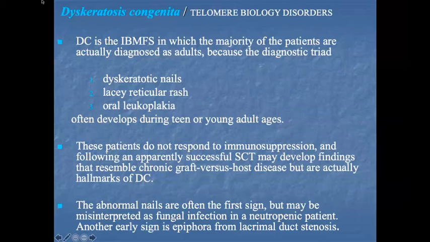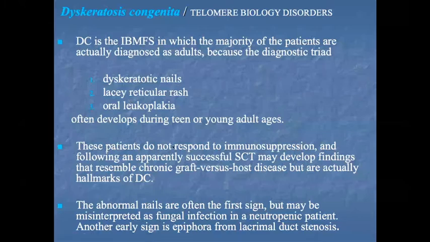These patients do not respond to immunosuppression, and following an apparently successful stem cell transplant may develop findings that resemble chronic graft versus host disease, but are actually the hallmark of DC. These patients, like Fanconi anemia, respond very rarely, but a little bit. They do not respond to immunosuppressives and stem cell transplantation also.